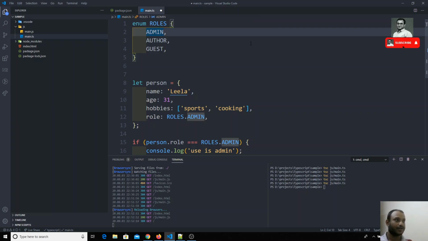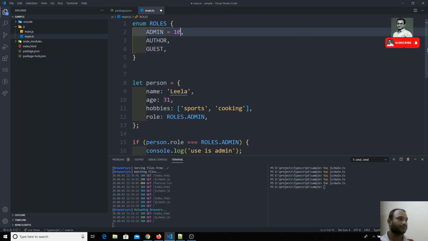For example, in my scenario admin can be 10. If admin is 10 and I leave the rest like this, then what will the others be? If you see here, admin is 10, but the others will be 11 and 12, guest is 12. That means whatever the first value is, afterwards author and guest will take the next values. It will keep incrementing like that.